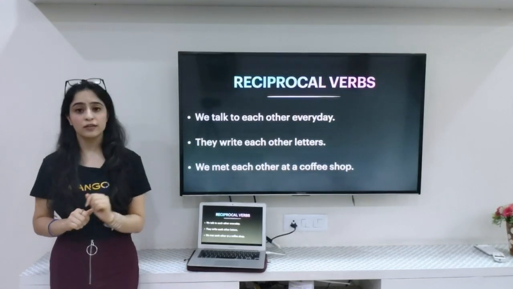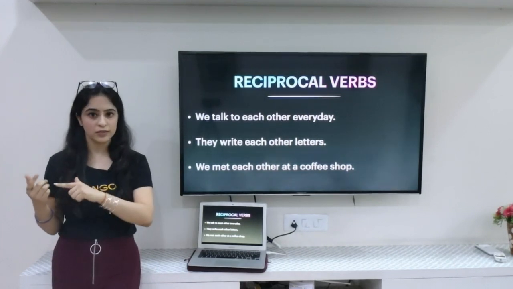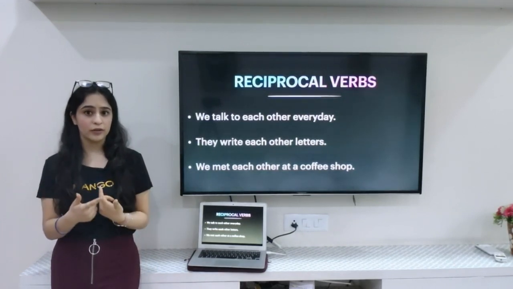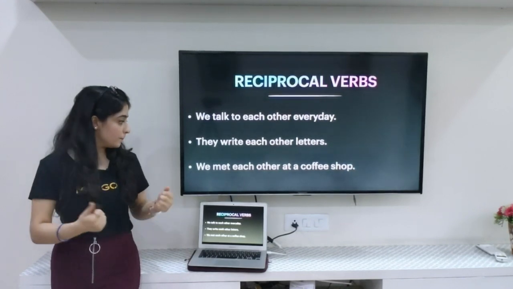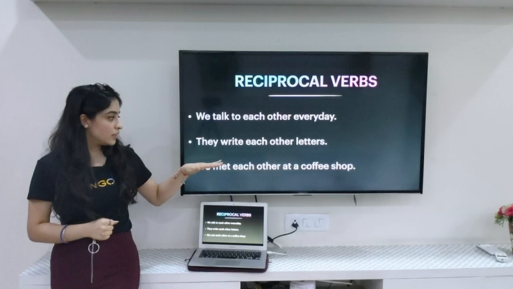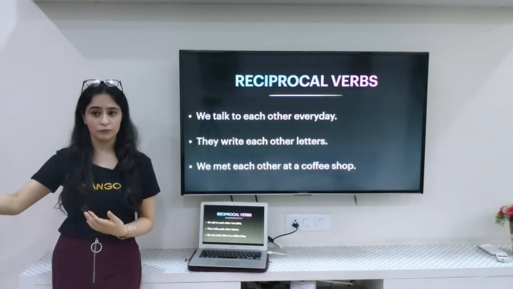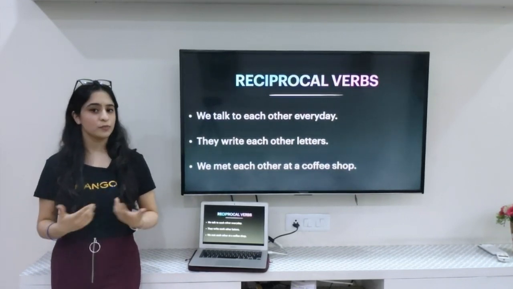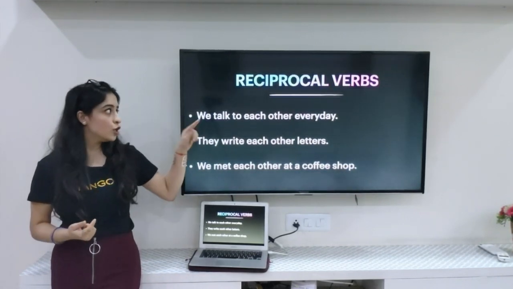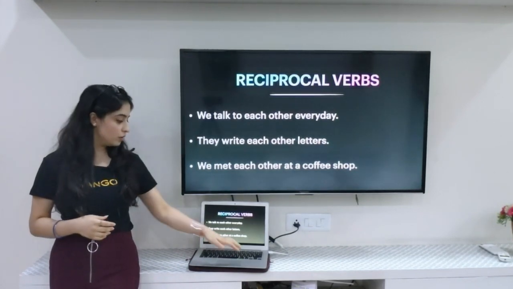They write each other letters. So person A is writing a letter to person B and vice versa. Again, this action is a reciprocative one because it's taking place between the two, A to B and then B to A. The third one is we met each other at a coffee shop. So person A met person B at a coffee shop, and in turn person B also met person A at the same coffee shop. So again a reciprocative action. So these are the second type of pronominal verbs, the reciprocal verbs.